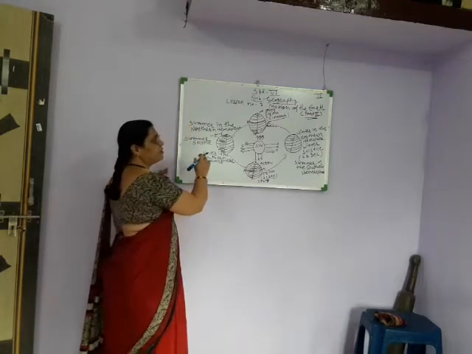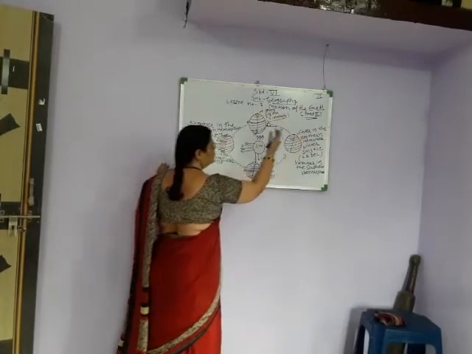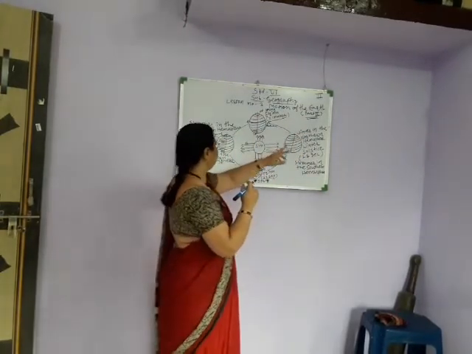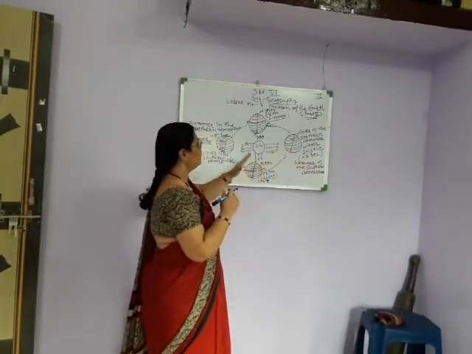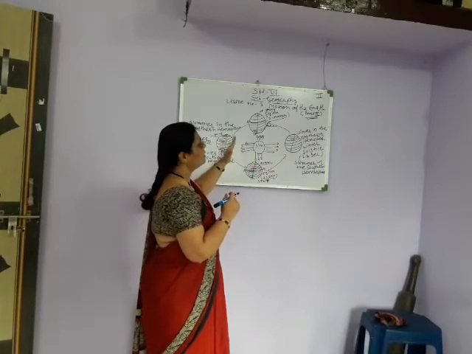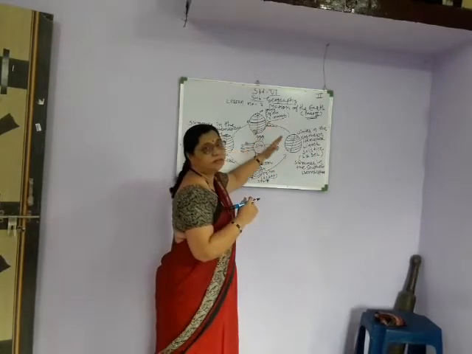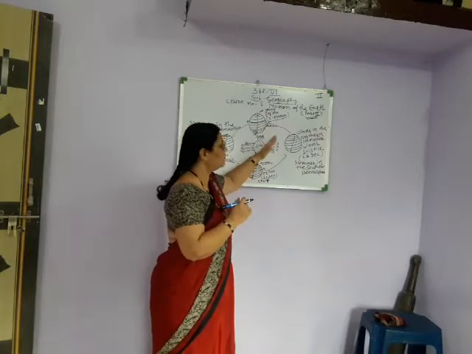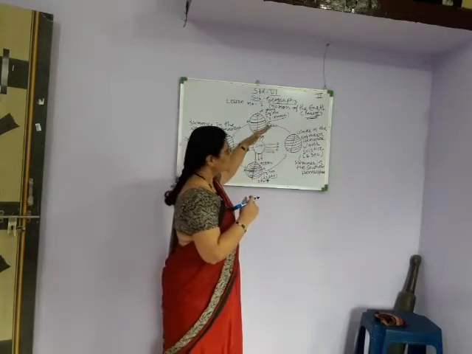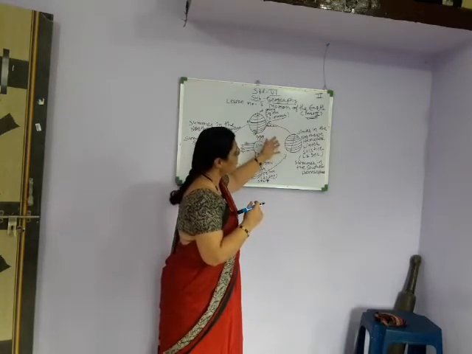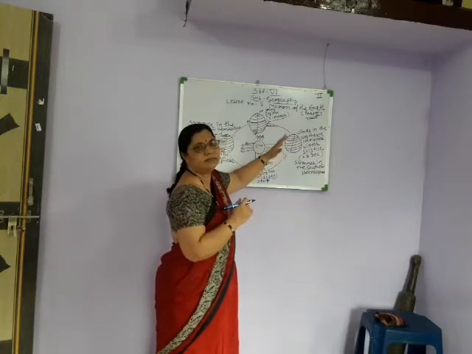And in reverse order, the winter season comes on 22nd December. Whenever the rays of the sun fall on the Tropic of Capricorn, at that time there is the summer season in the south, and the winter season in the north.